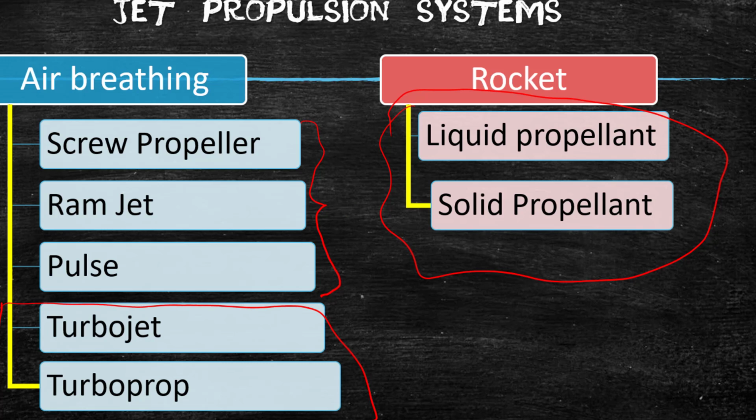Before going to turbojet and turboprop, let me recap the three other propulsion systems that we discussed in the last class. We discussed that the jet propulsion principle is like a balloon filled with air.